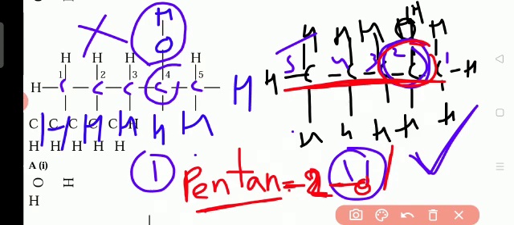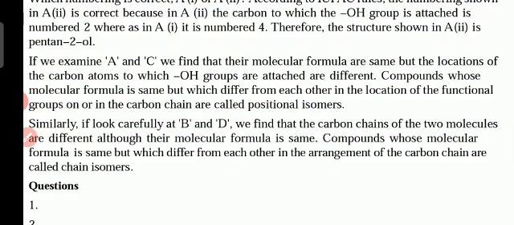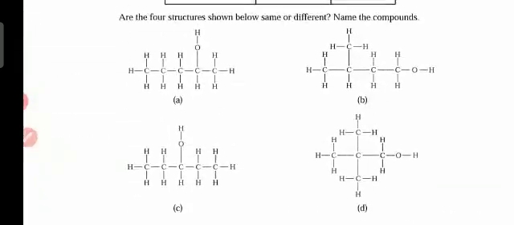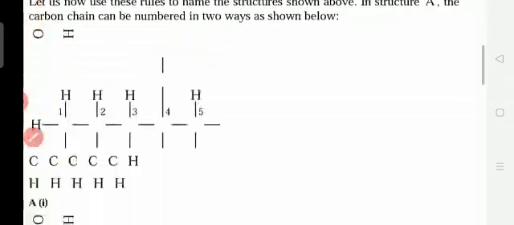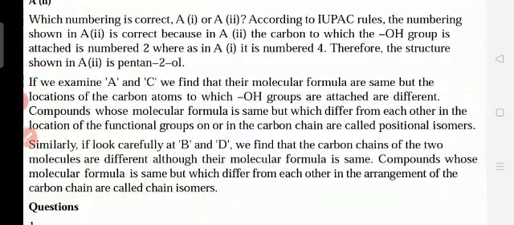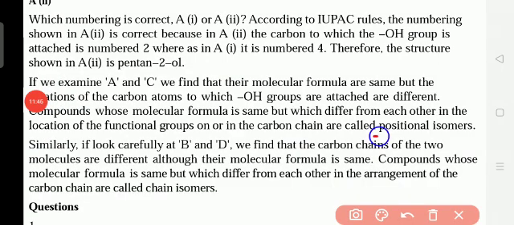Understand? So these are the rules we have to follow when we are naming the carbon chains or when we are writing the names according to the IUPAC. Okay, according to the IUPAC, these rules we should follow. So this is the one. So for example, now we are going to see about this one. A, B, C, D. 4 structures are here. Very important. Now we should underline these 2 points. Okay, which 2 points? For example, positional isomers and chain isomers. 2 definitions you have to learn. Okay.